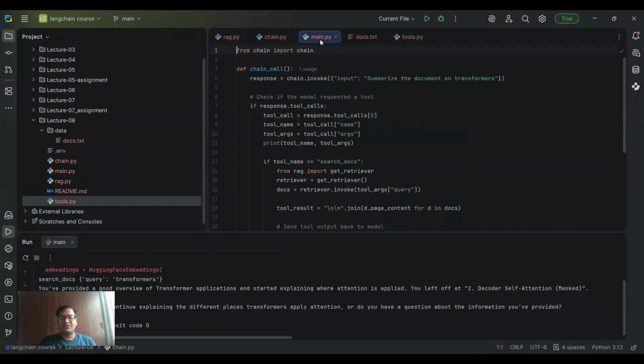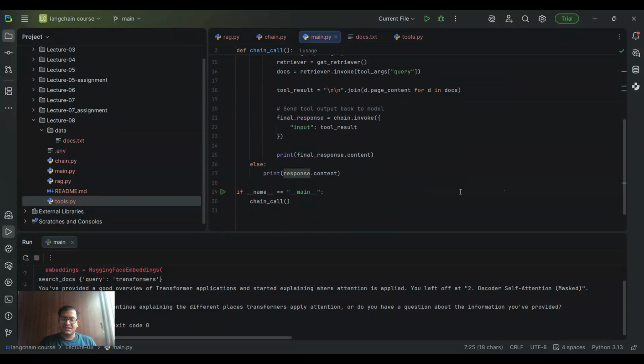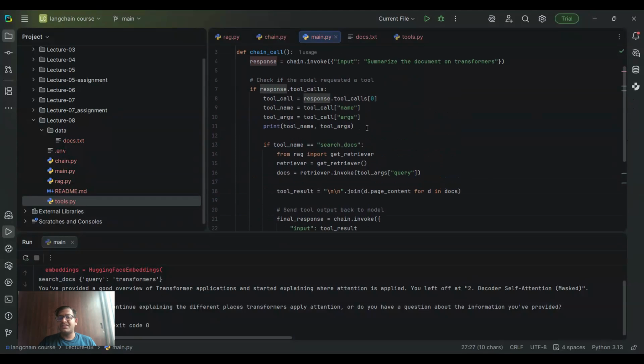Now let's move on to our main file. So I'm making this function called chain call. I'm checking the response. After that, now see this very carefully. Normally, what we used to do is we take the response content message. See, response.content we usually do. Here we can't do that. We have to first check whether a tool was called or not. So if response.tool_calls is there, we will take the first call because see we have only one tool, so we don't need to check the whole array.